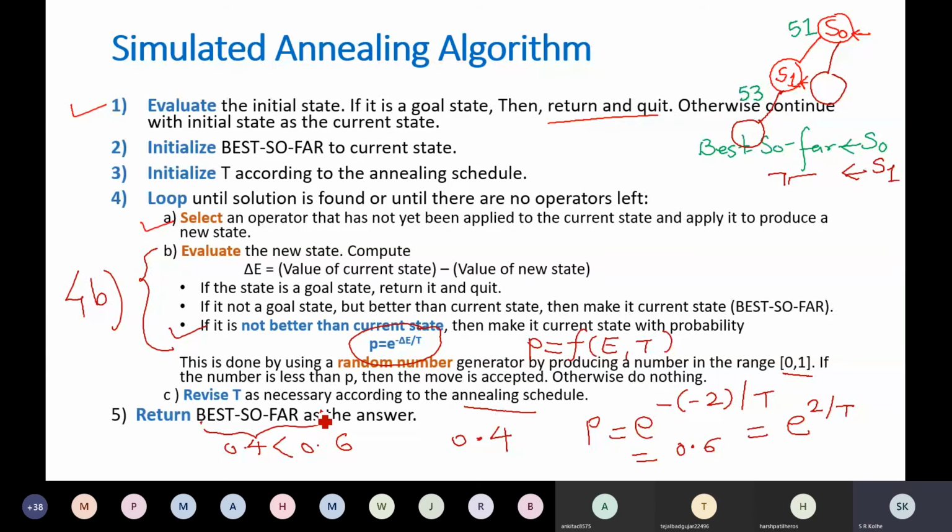Now there are two possibilities. The newly generated state may be better than your current state, then no problem, make it the current state. Otherwise, find out the probability e raised to minus delta E by T. Then use a random number generator. It will generate a value. Because this value is not fixed, it is randomly generated, every time that value will change. And you compare that probability with this randomly generated number. If the probability is higher, you accept that state although it is a bad state. Repeat this until you reach the goal node.